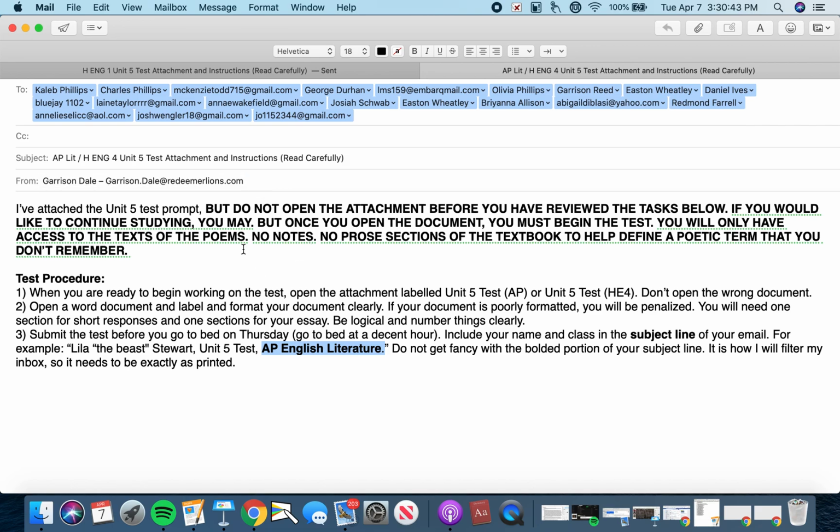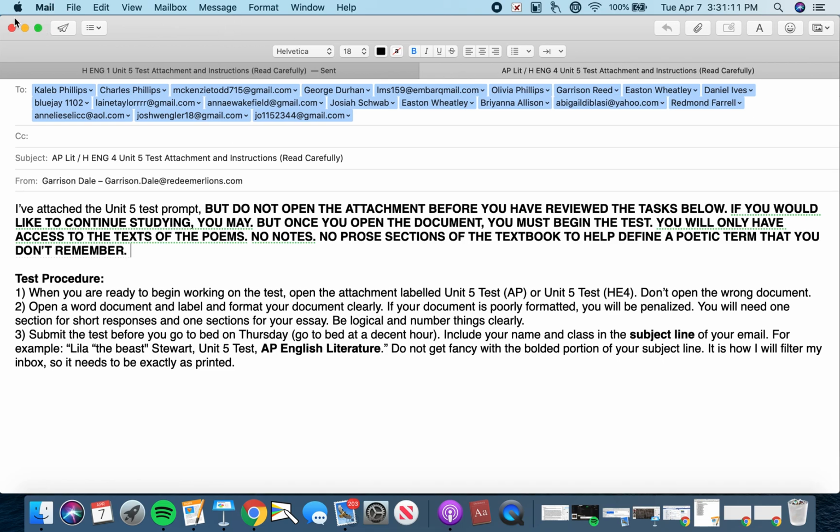Okay, so simple instructions there. Just make sure that you are beginning your test once you've opened the document. All right, you can wait and open that document on Thursday morning and then turn it in before you go to bed on Thursday night. Or you can go ahead and start working on it on Wednesday evening. I don't really care how you go at it, but you just need to make sure that once you've opened the document, you're beginning the test.